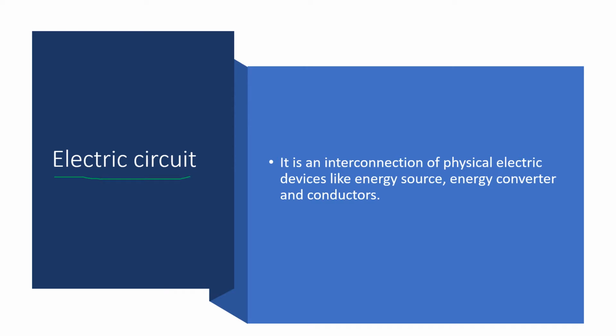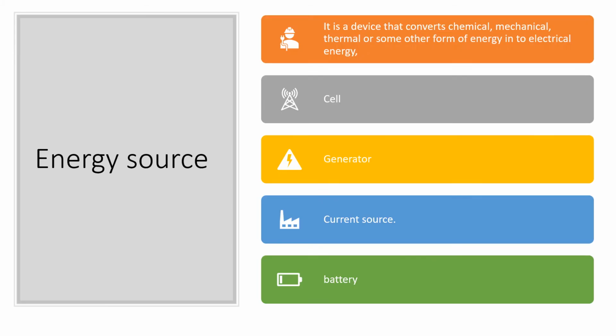So electric circuit, it is an interconnection of physical electrical devices like energy source, energy converter and conductors. That means connection of these three, it is called electrical circuit. So now the question comes in your mind: what is energy source, what is energy converter, and what is conductor? So let us understand that.